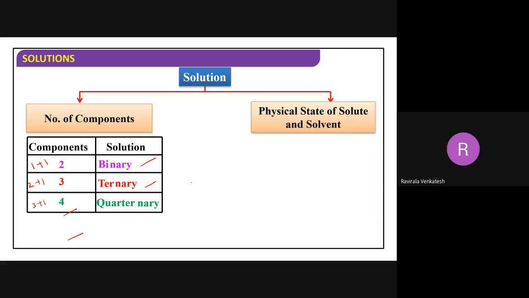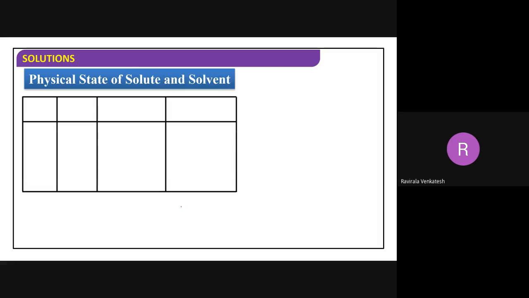Physical state of solute and solvent. This is important. Based upon the physical state of solute and solvent, we can explain the classification of solutions. Let me see this one. Physical state of solute and solvent. This is in the textbook also. You can observe it in the textbook also.